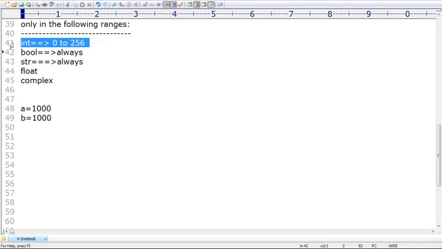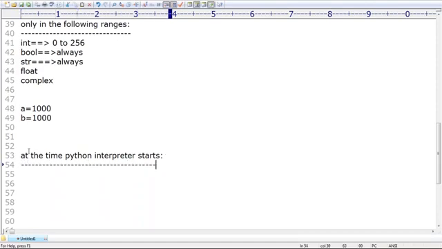That's why, whenever the Python interpreter starts, before your program execution, integer objects from 0 to 256 will be created.